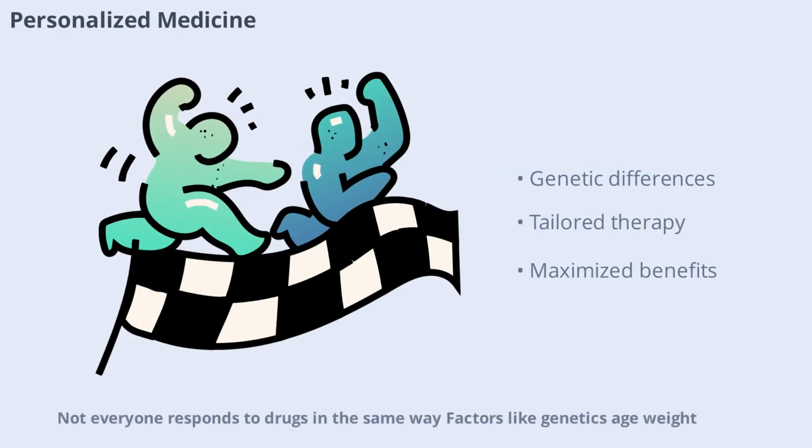Not everyone responds to drugs in the same way. Factors like genetics, age, weight, and other health conditions can influence how a person reacts to a medication. Personalized medicine aims to tailor drug therapy to each individual, maximizing benefits and minimizing risks. This approach is becoming more common as we learn more about the human genome.